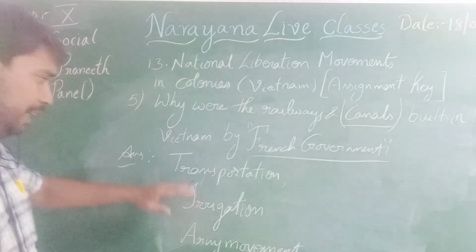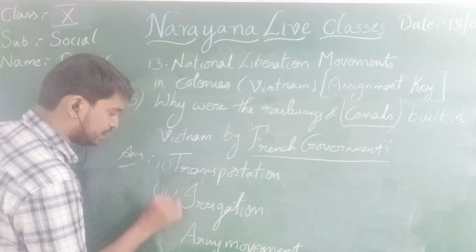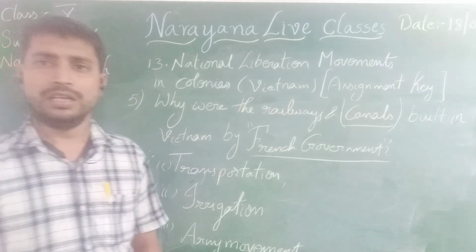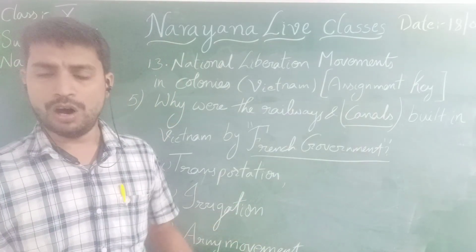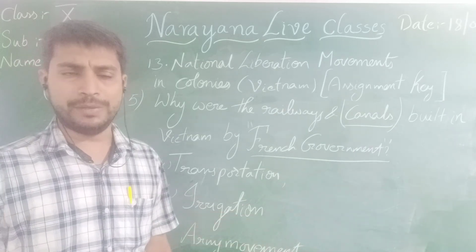So the major three are: the first one is transportation, the second one is irrigation, and the third one is army movement. Which army? Either the French government's army or the people who have been recruited in Vietnam. So the Vietnamese army was also able to move.